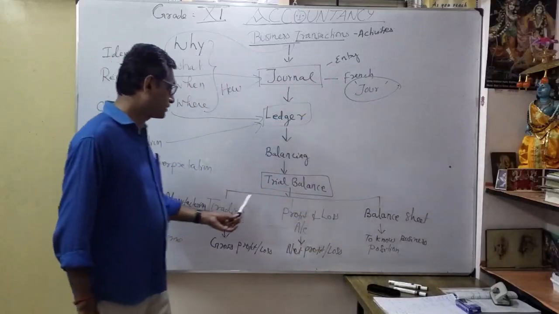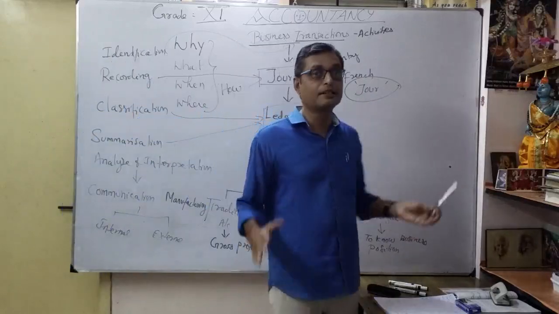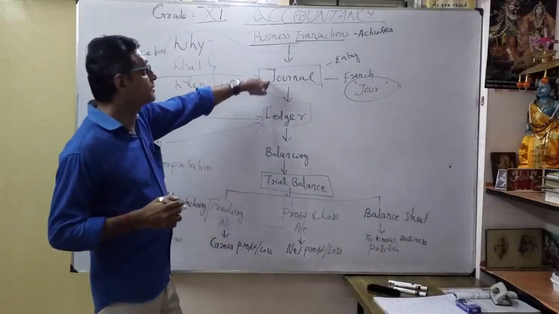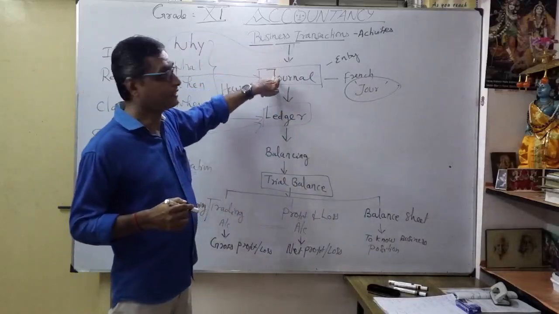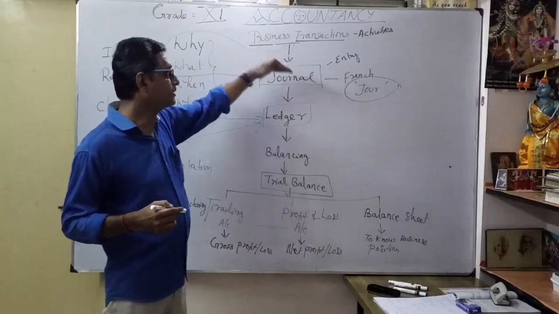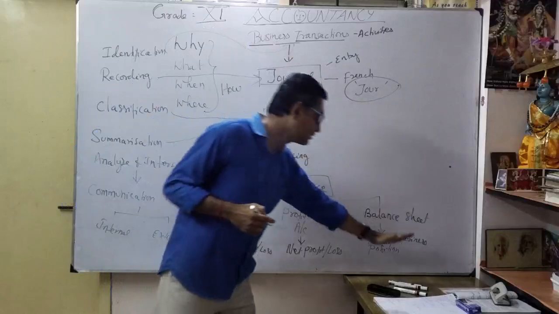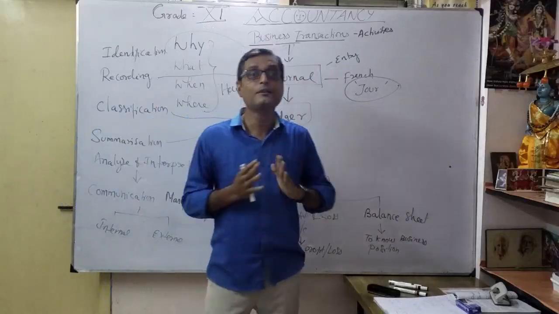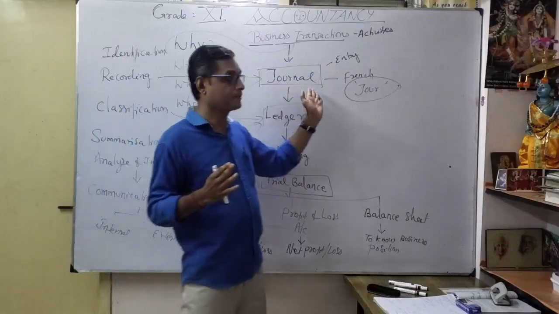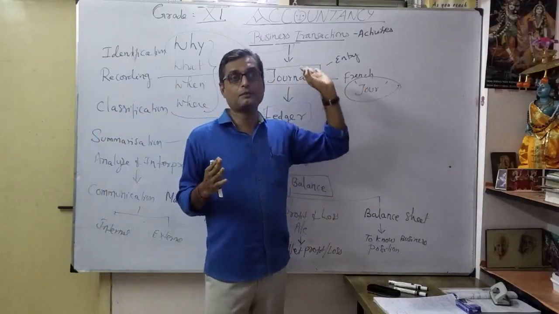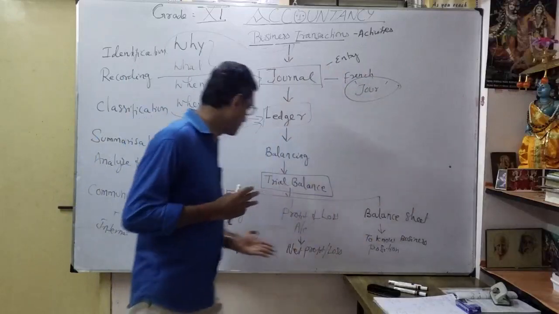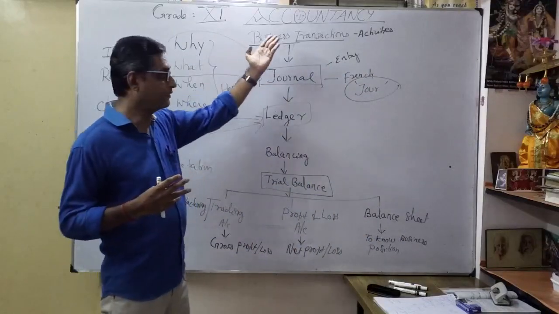After preparation of the statement, whether it is properly maintained or not. So what is the base? This is the base. This is the origin of the entry. Correct? This is the base: the business transaction. This is the foundation. Journal. From this journal, up to this, we are going to do the preparation of the balance sheet. So you should know how to form a journal entry. What is a journal entry? What do you mean by journalizing? Correct? That's the clear understanding of this picture view. Okay, this is a structure. It's a very, very important structure.